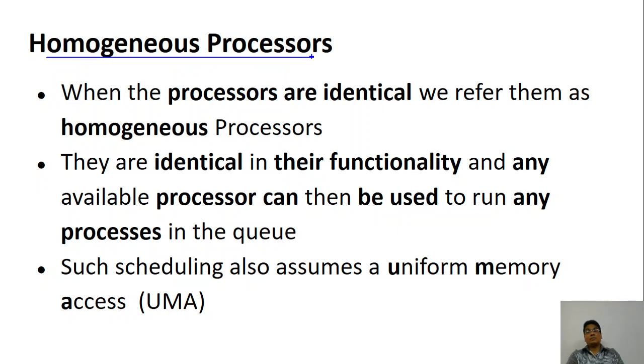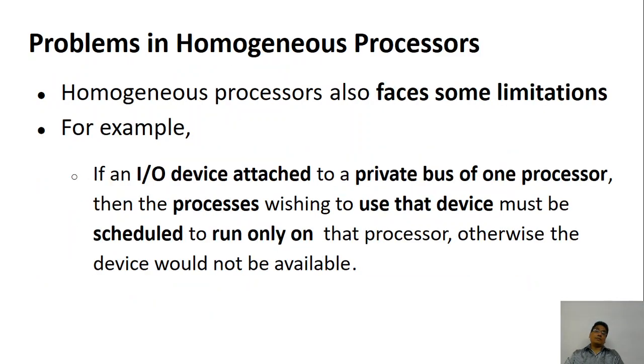In a homogeneous processor system, everything is identical, so anything can be given to any other. It's a good idea. If you have all the processors the same with uniform memory access, a process comes, you just give it to any CPU which is free and tell the CPU, okay, go ahead with the processing.